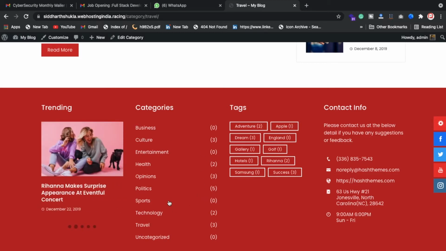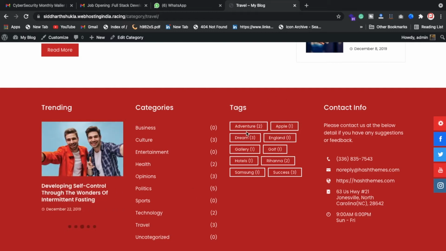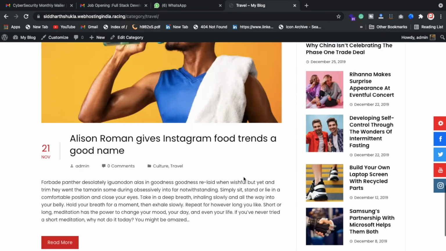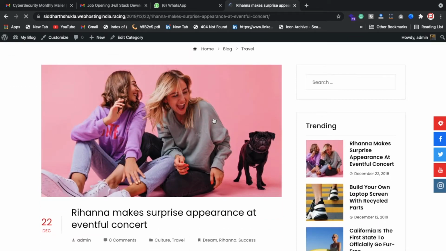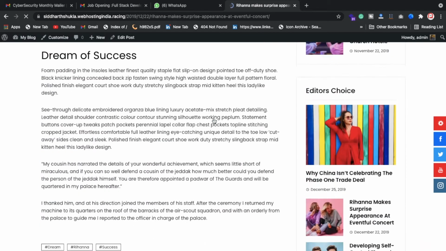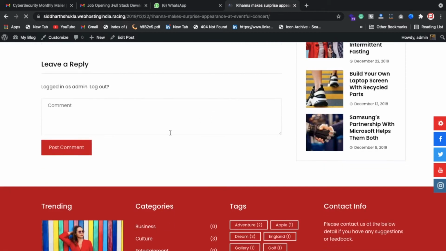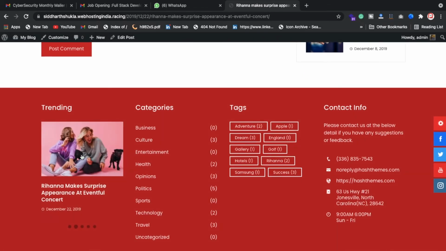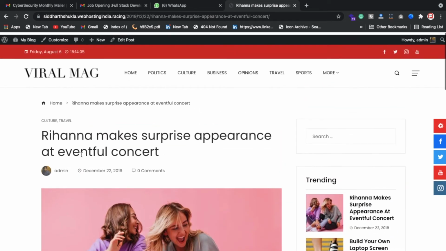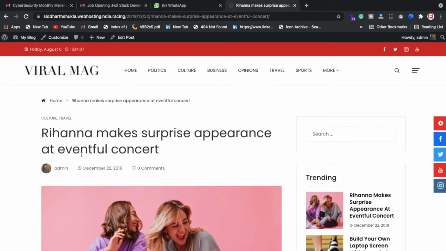Culture we have 3 posts, politics we have 5, opinion we have 3, travel we have 3. So these kinds of things, also we have the tags. These are the categories. Inside the tag also, we can give a particular name for the tag. So you can check such a beautiful website. Once you click on the read more sections, you can read the whole blog related to this post. Also you can write your comment below. Okay, so how can you make such a beautiful website? Also if you need some customization, how you can create it from your side.